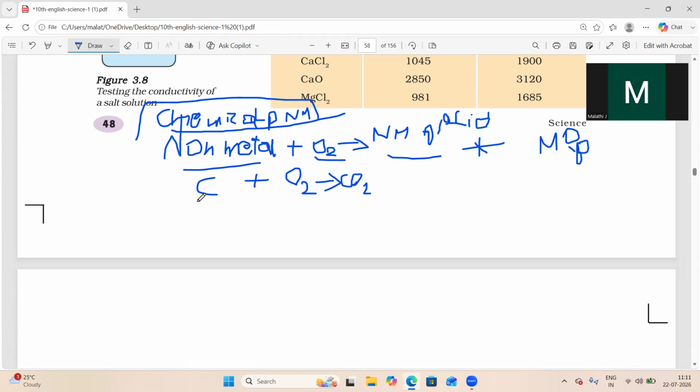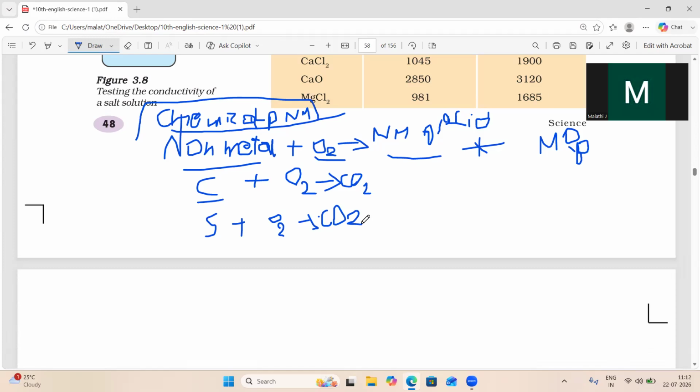If I take the non-metal carbon, when it reacts with oxygen, you will get carbon dioxide. One more example: when sulfur reacts with oxygen, you will get sulfur dioxide. This is also a non-metal. When it reacts with oxygen, you will get non-metallic oxides.